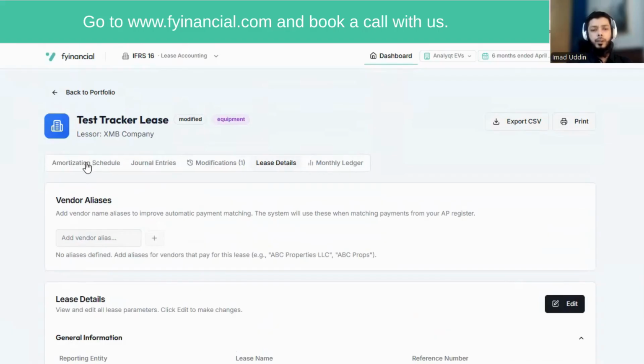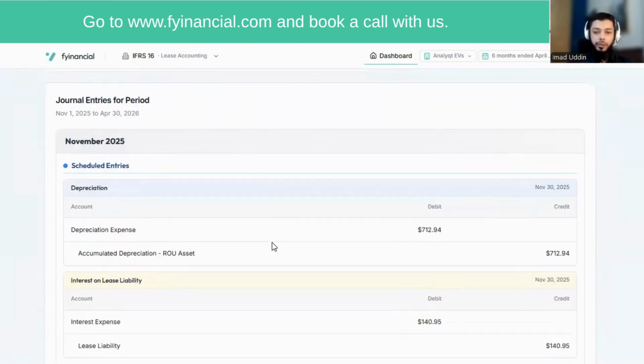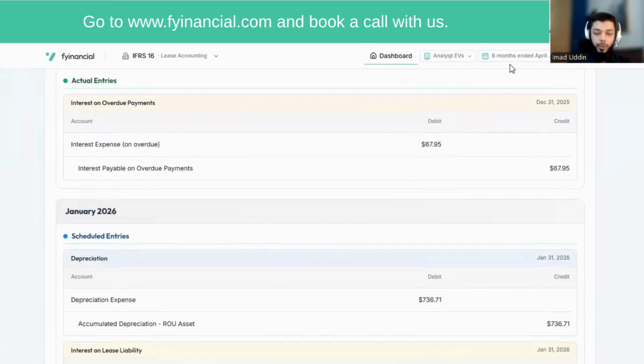And okay, so let's go back to the amortization schedule. This is what we have based on all the information that has been put in there. So this is the present value of all the lease liability, and we incur interest, we make payment, and there's a closing liability, and we also have a movement for the right of use asset. And all of these things are reflected in the journal entries, as you can see here. And these journal entries are monthly and for 6 months because we chose that period.